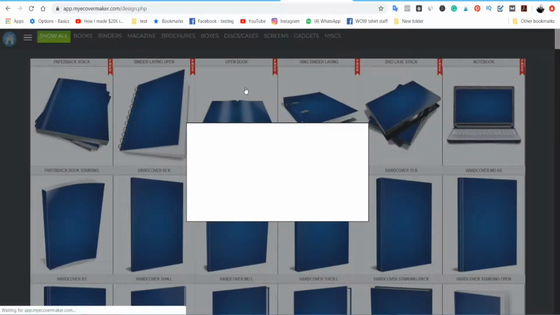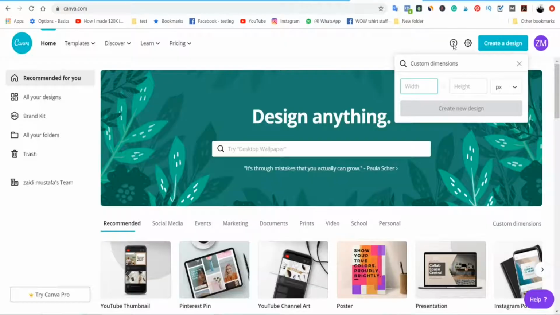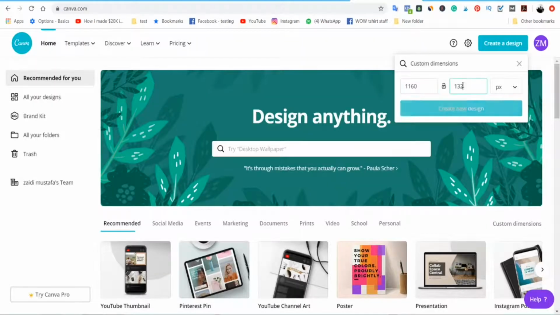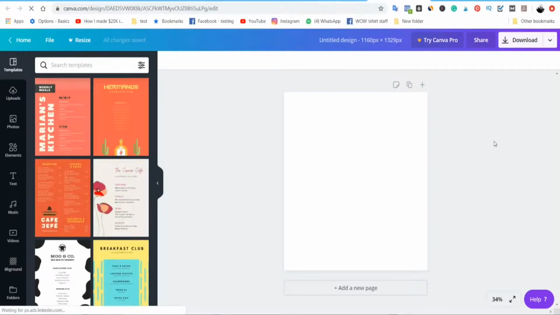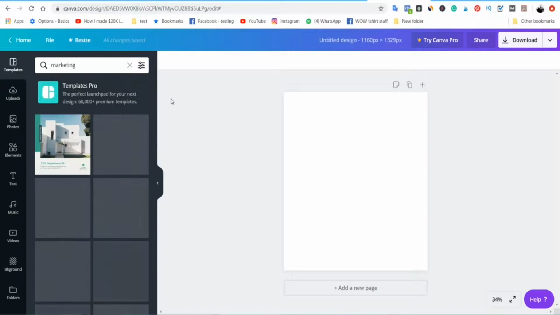Sorry, I think this is not the one. We're going to use this one. Take a look at the size info. So the width is 1160 and the height will be 1329, and create new design. So this would be my new design, new template, and next what I'm going to do is just search for marketing, any images that related to marketing.